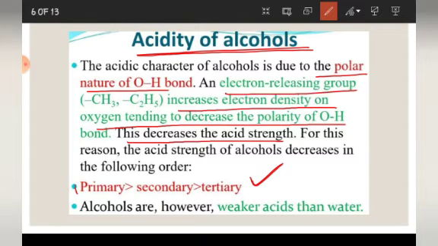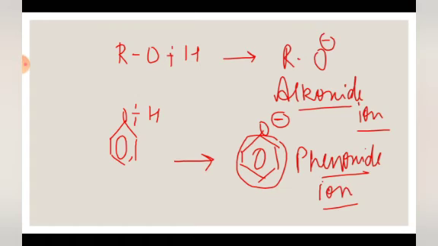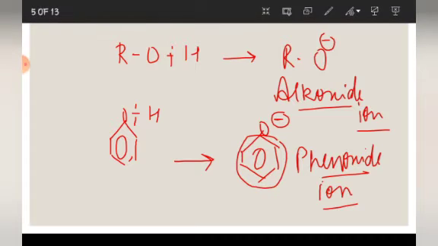See, this trend is given that primary alcohols are more acidic than secondary alcohols, which are in turn more acidic than tertiary alcohols. Now, the reason behind this, I will explain to you. See, students, as I told you, ROH will split to form the ion RO minus, which is known as alkoxide ion.